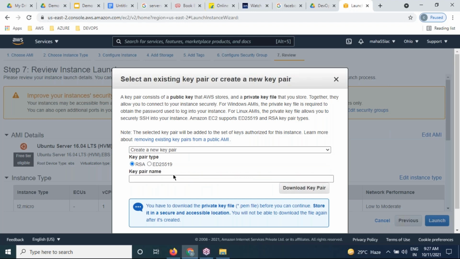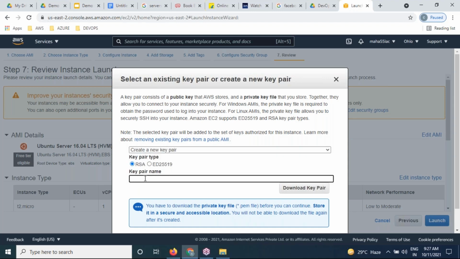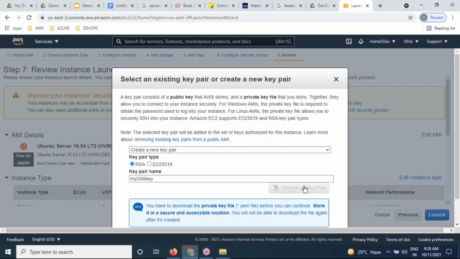Let me create a new key. Choose new key pair. This key pair we're going to download as a PEM file. With the help of this key pair only, we can access our server space. So my DS8 key or something. You can create any name. With this file name, we are going to download this key pair by pressing this button.